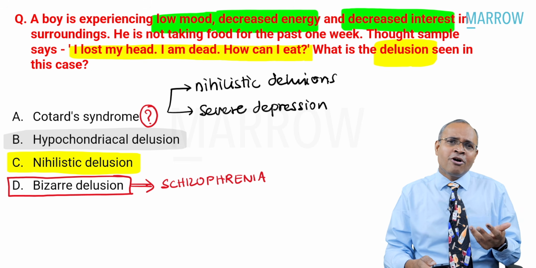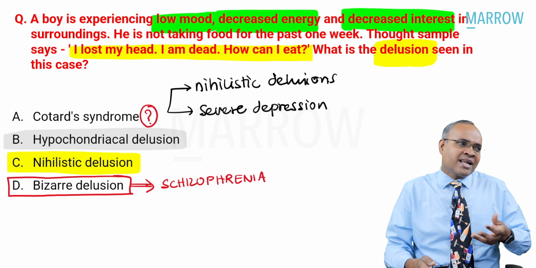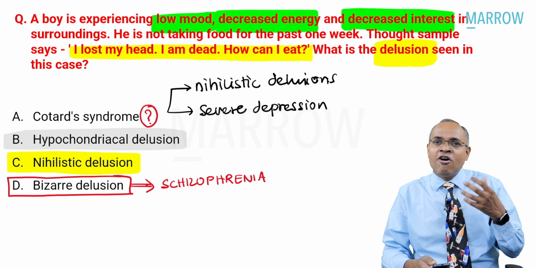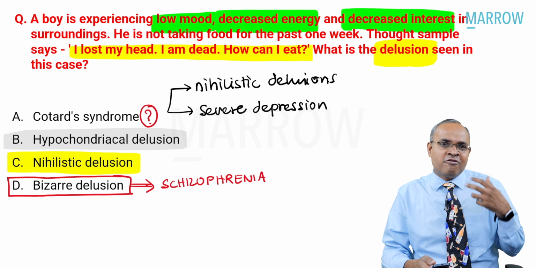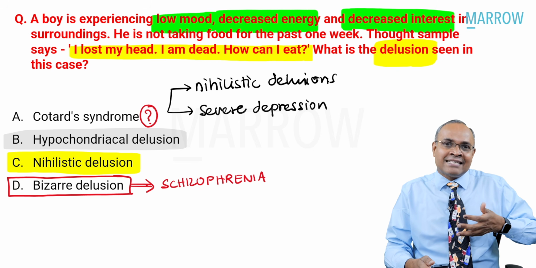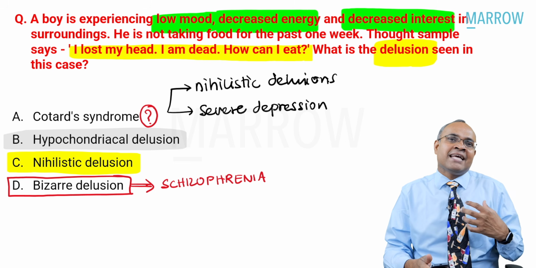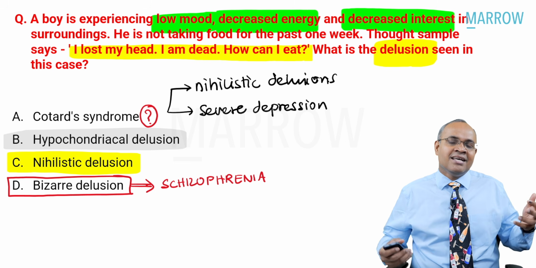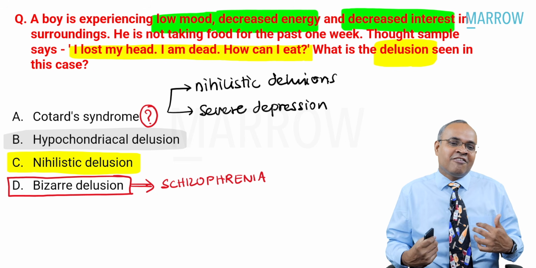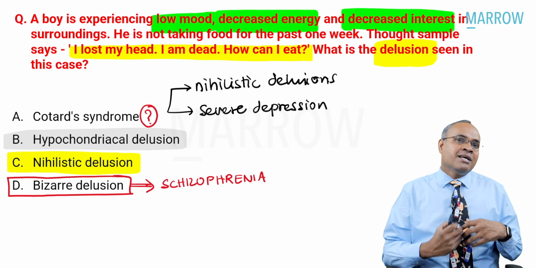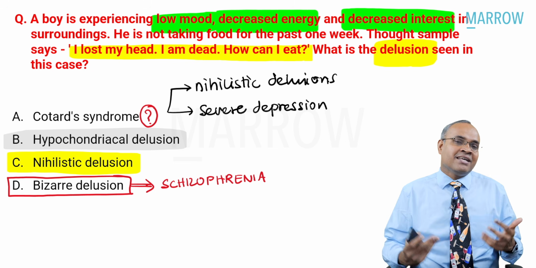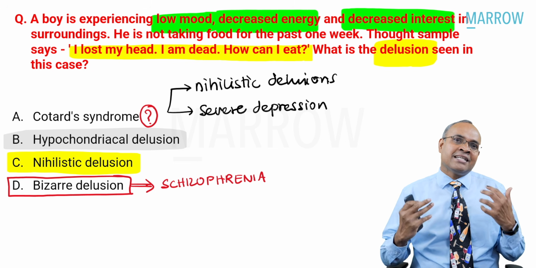What about hypochondriacal delusion? Hypochondriacal delusion is a false fixed belief of having an illness which is not there in reality, but this person believes that they have it. They don't have HIV, but they think they are 100% infected with HIV. You do the tests and show them, see, all the tests are negative, you don't have HIV, but they are 100% sure that they have HIV.